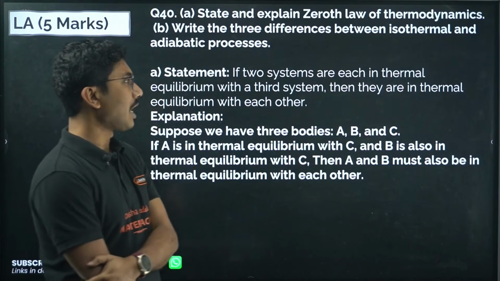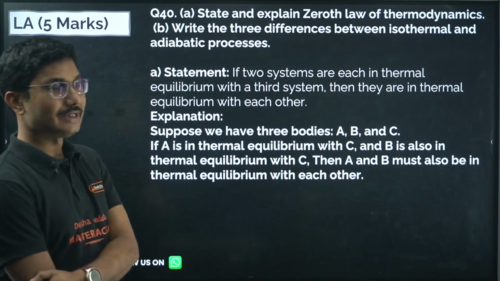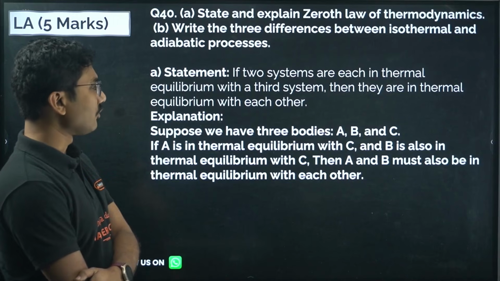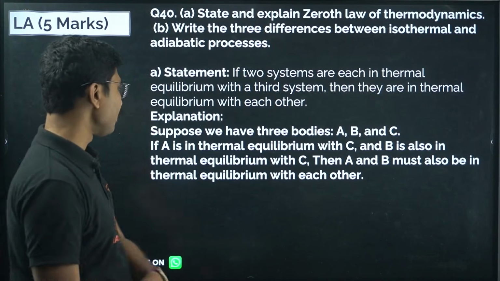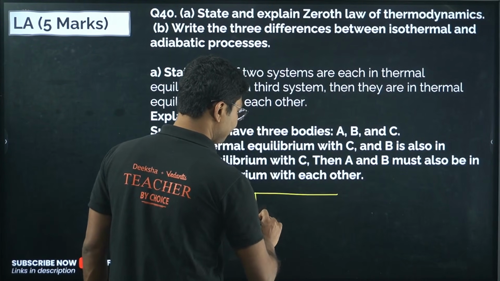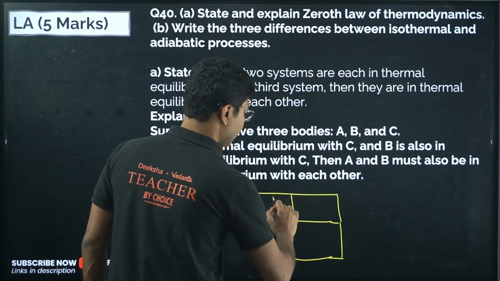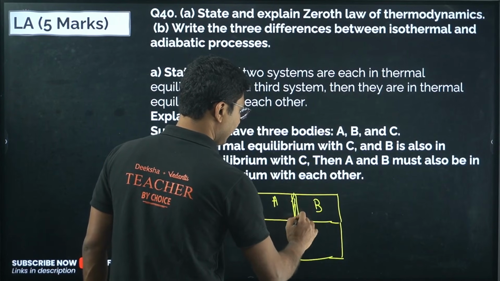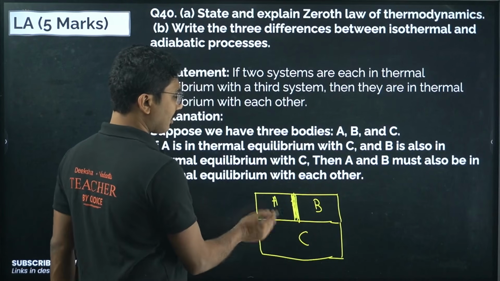Statement: if two systems are each in thermal equilibrium with a third system, then they are in thermal equilibrium with each other. Suppose we have three bodies A, B and C. If A is in thermal equilibrium with C and B is also in thermal equilibrium with C, then A and B must also be in thermal equilibrium with each other. So the diagram they generally draw is like this. This is A, this is B and this is C. A and B are not connected, so they are thermally insulated. A and C are not exchanging any heat.